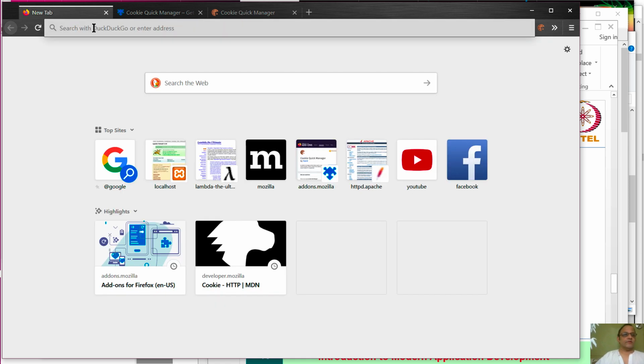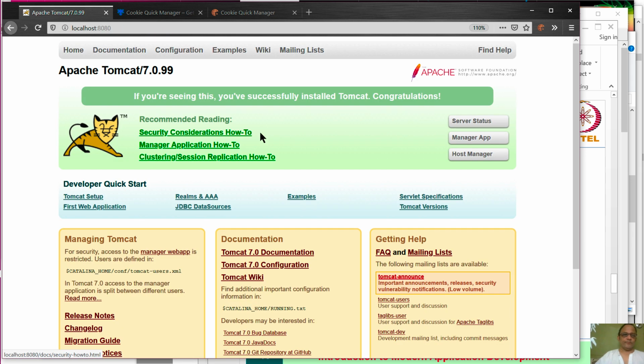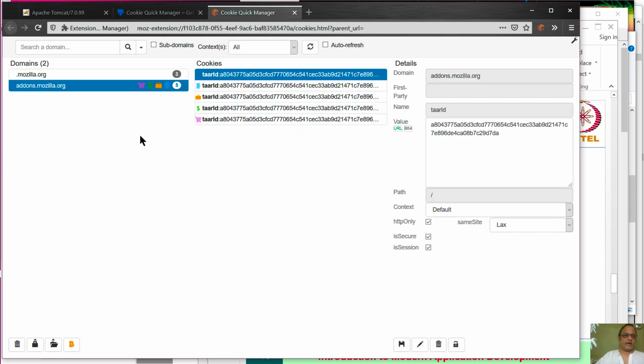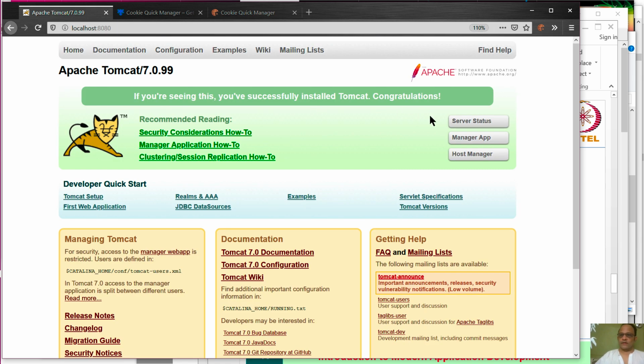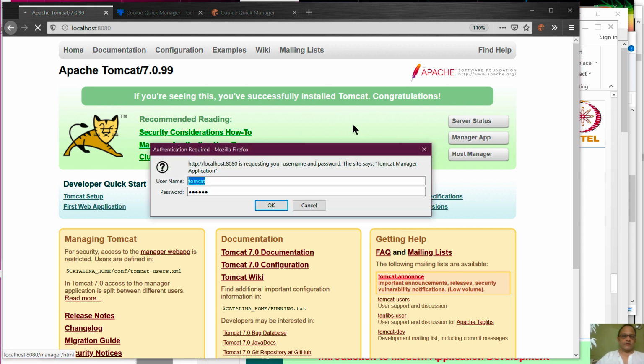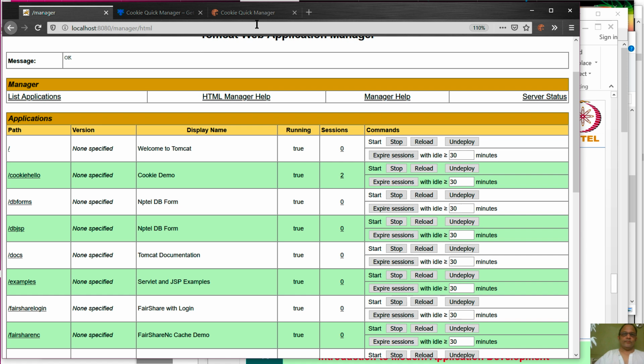Now let's go to this tab and start our friend the manager. As soon as you visit Tomcat, let me refresh this. Okay, it hasn't happened yet. Okay, it's not just Tomcat. You have to start one of these servlet managers. So I have my manager, password, and then we have the manager.